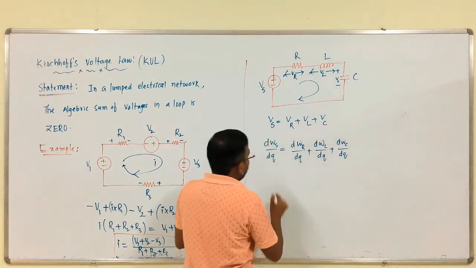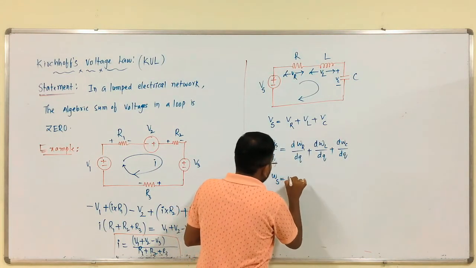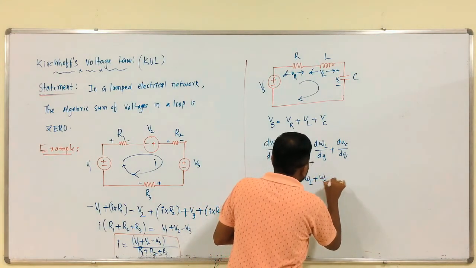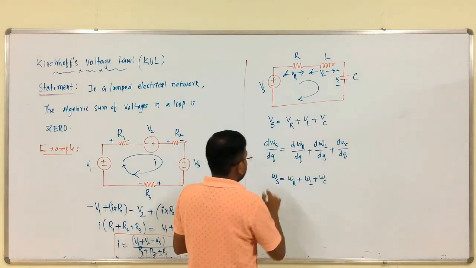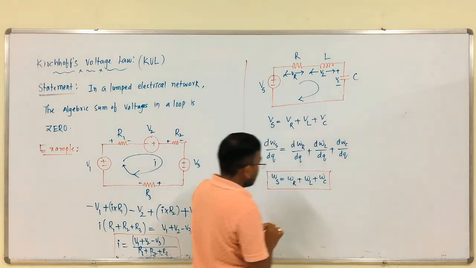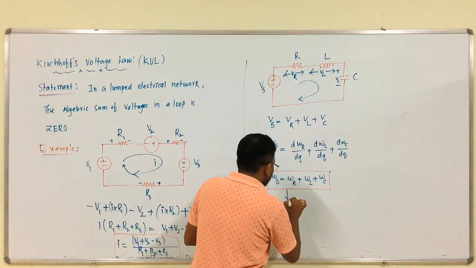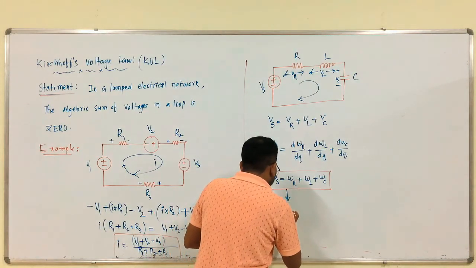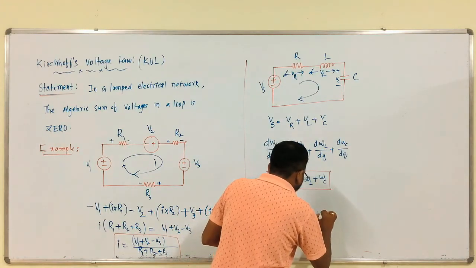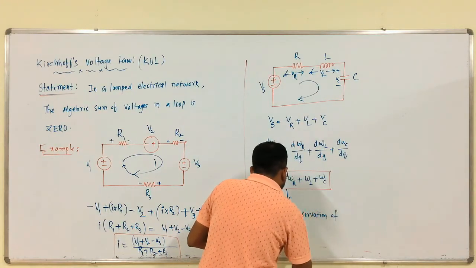From this, this is nothing but the law of conservation of energy.